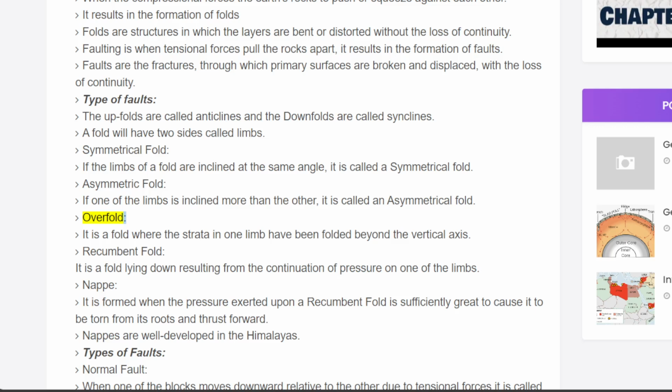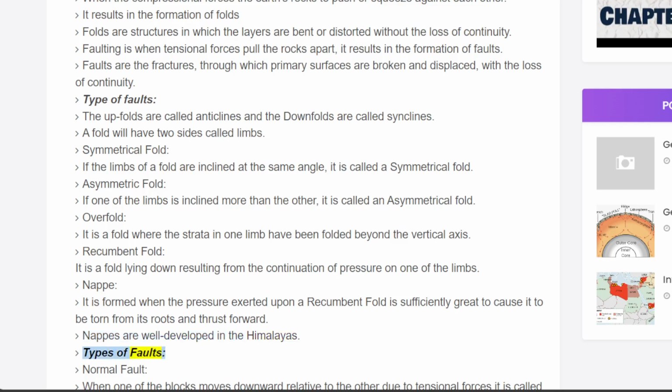Overfold. It is a fold where the strata in one limb have been folded beyond the vertical axis. Recumbent fold. It is a fold lying down, resulting from the continuation of pressure on one of the limbs. Nappe. It is formed when the pressure exerted upon a recumbent fold is sufficiently great to cause it to be torn from its roots and thrust forward. Nappes are well developed in the Himalayas.